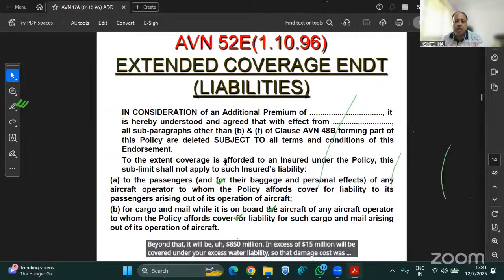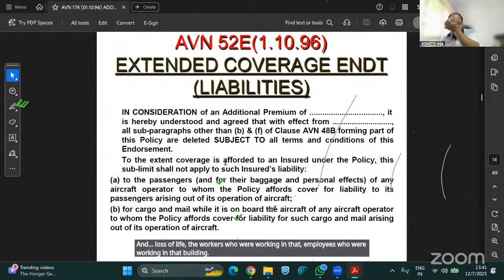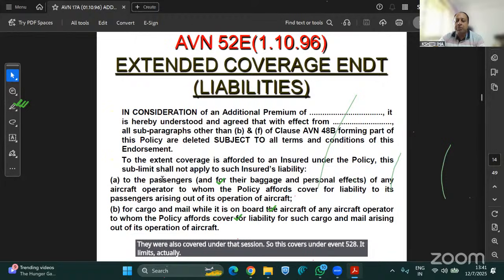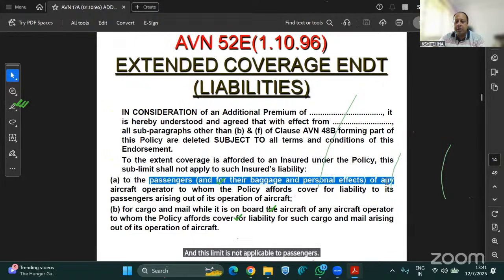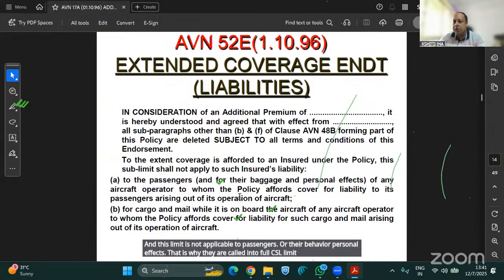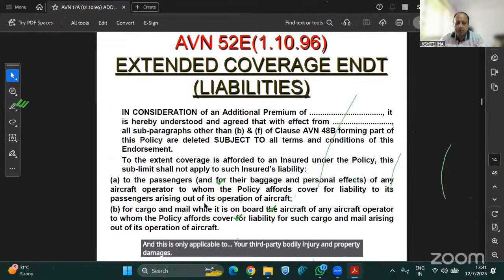And loss of life, the employees who were working in that building, were also covered under that section. So this covers under event 52. It limits actually, and this limit is not applicable to passengers or their baggage or personal effects. That is why they are covered up to the full CSR limit under your hull all risk policy. And this is only applicable to your third-party bodily injury and property damages. So this limit is applied.